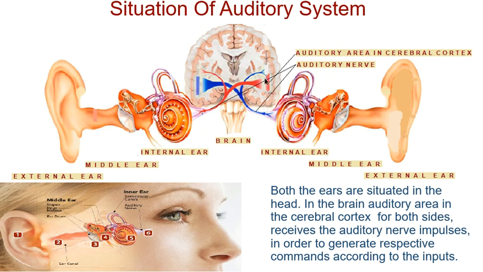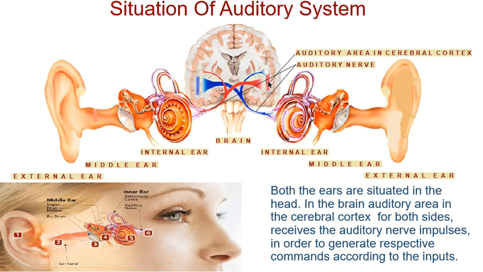This is the brain, the human brain, and to the left and right side of our brain, two ears are situated as we know. Now, the two ears are divided into three parts. The external one, which you can see outside the body, is the external ear. Now, this is the middle ear and internal ear, on both sides. From the internal ear of one ear, the nerves are connected to the opposite side of the brain, and from this ear the nerves are connected to the opposite side of